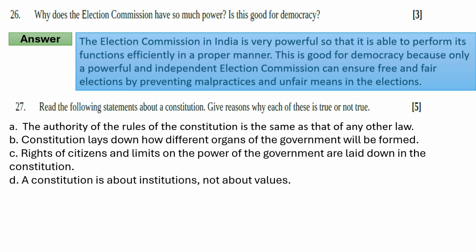B. The Constitution lays down how different organs of the government will be formed. C. Rights of citizens and the limits on the power of the government are laid down in the Constitution. Or the second part of this question is, why is the Preamble very important?